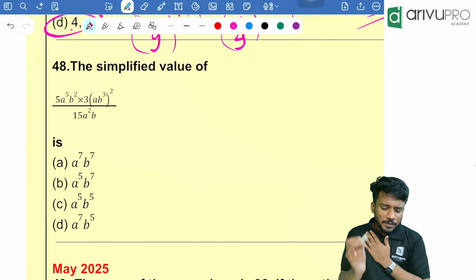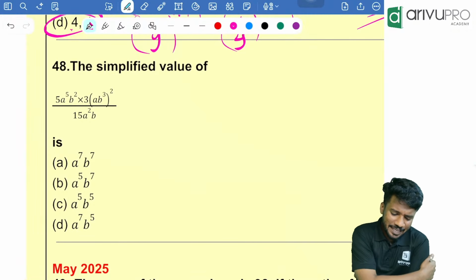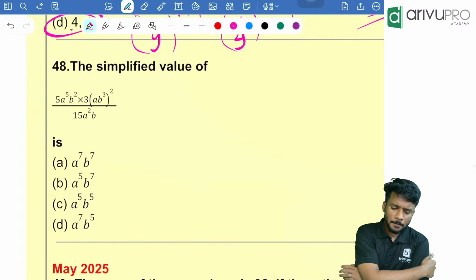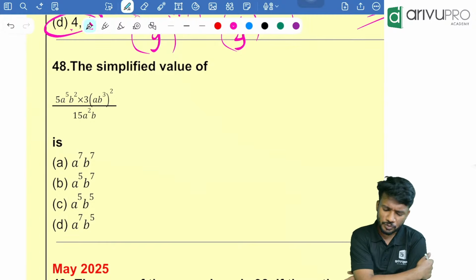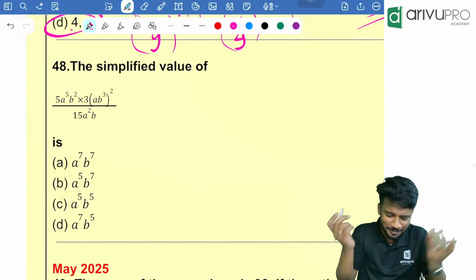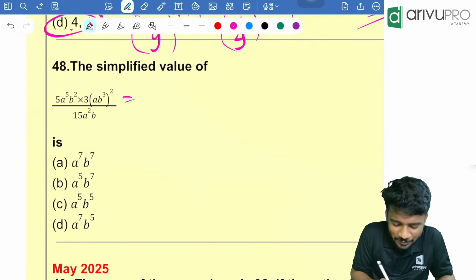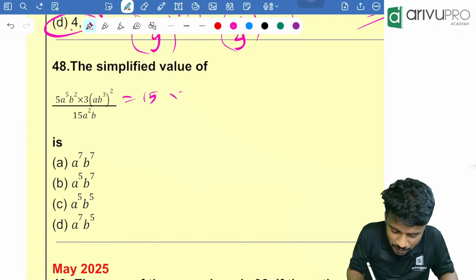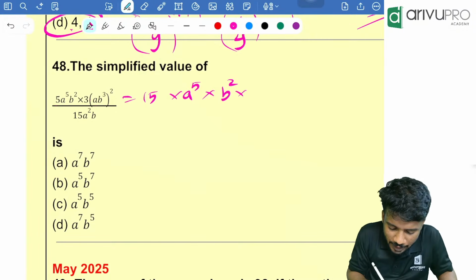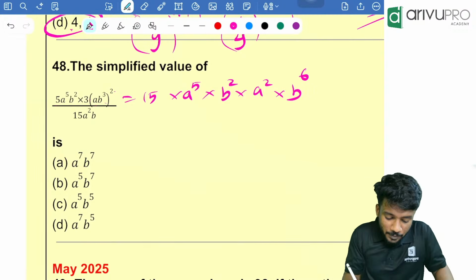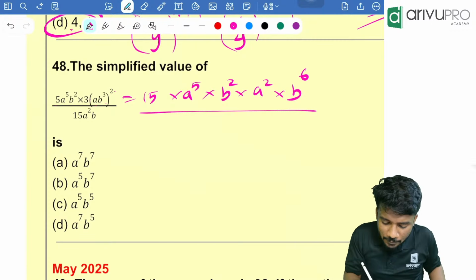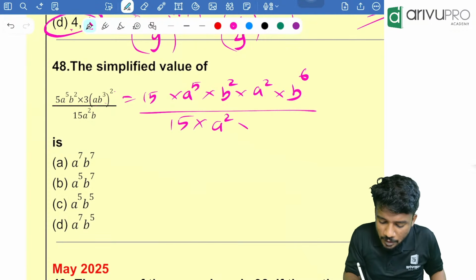Next one, simplified value of 5a raised to 5 b raised to 2 into 3 into ab cube raised to 2, divided by 15 into a square into b. Nothing is there, don't worry. 5 into 3 is how much? 15 into a raised to 5 into b square into a the whole square is how much? That is nothing but a square into b cube the whole square, which is b raised to 6, divided by 15 into a square into b.